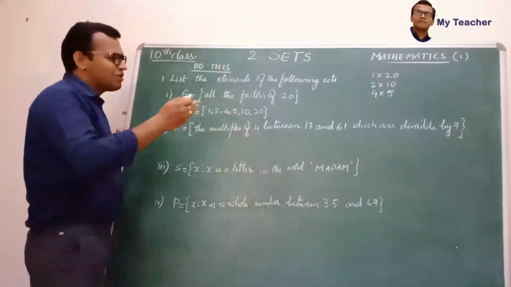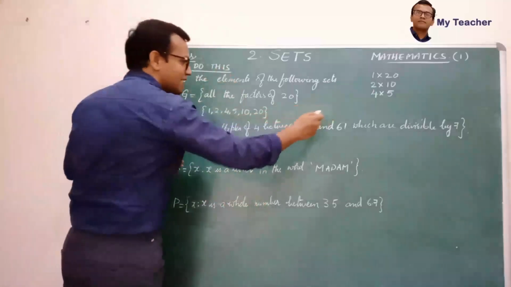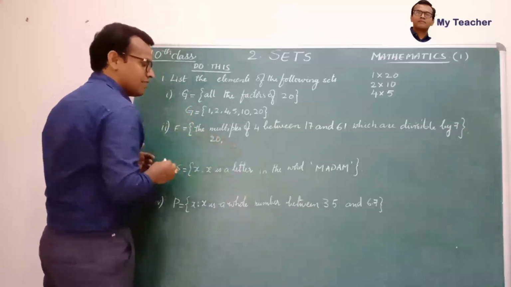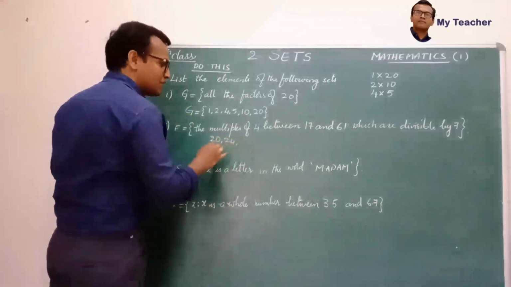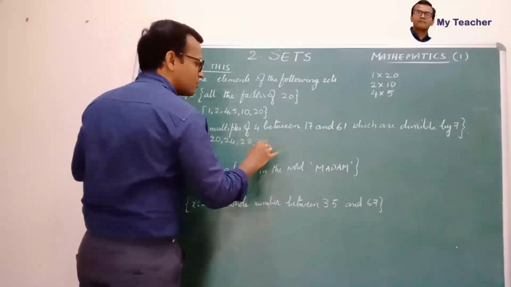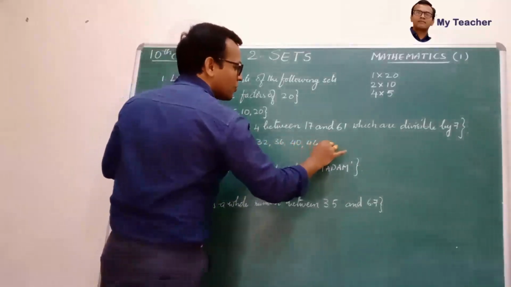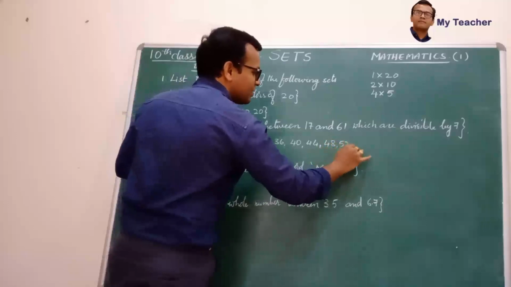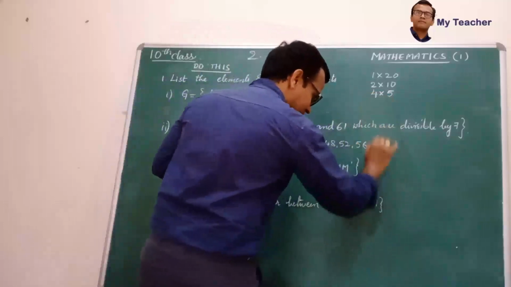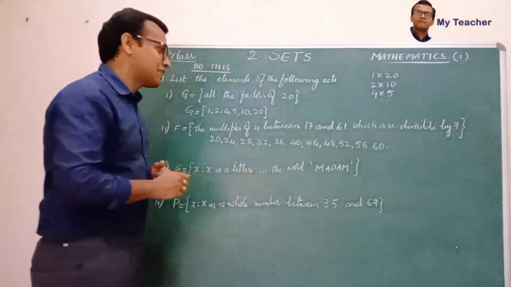First let me list out the multiples of 4 between 17 and 61. 4 4s are 16, 4 5s are 20, 4 6s are 24, 28, and then 32, 36, 40, 44, 48, 52, 56, and then 60. Because the multiple must be less than 61, so up to 60 only the multiples of 4.